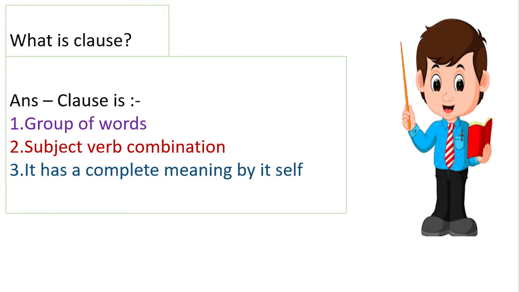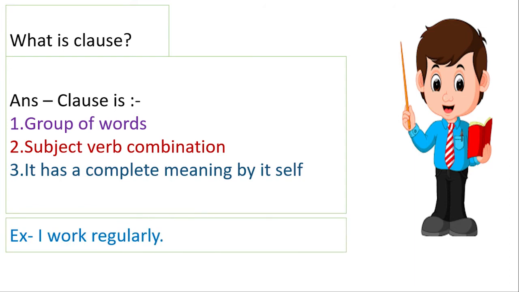For example, I work regularly. Now, is this a clause? For that, we will check whether it is satisfying all the three conditions that we just discussed. It is a group of words. Yes, it is a group of words. Here, I is the subject and work is the verb. So it has a subject verb combination also, and the whole sentence I work regularly makes complete meaning by itself. Hence, we can say that it is a clause.